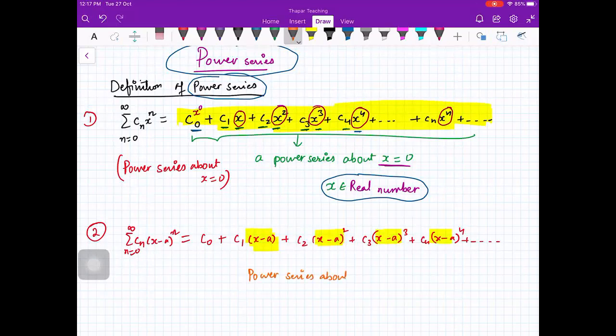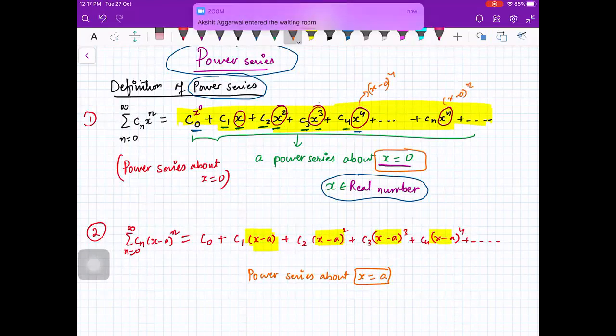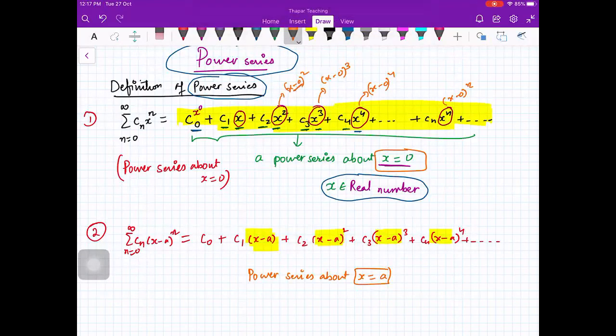Is that clear to everybody now? What do you mean by x is equal to 0? Because you have x minus 0 here: x minus 0 cube, x minus 0 square. If in place of x minus 0 you have x minus a, that is called a power series about x is equal to a. So this is the definition of power series.